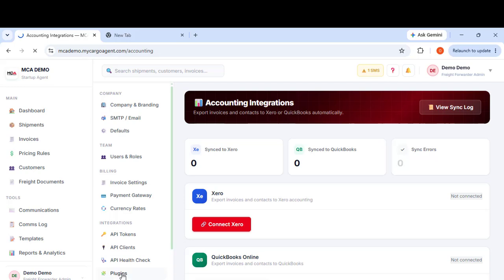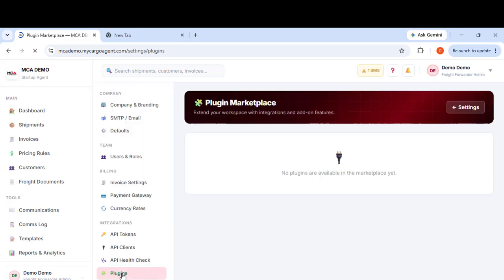But let me come back to plugins. Don't forget that we are still under settings, your company settings, but we're just telling you what plugins are. For example, we may bring up new payment gateways or other feature requests that people can buy and plug into the system for themselves. It works like some sort of WordPress, so you can plug in extras, but these are going to be paid plugins, for small amounts, to help boost the function of your business. Apart from that, that's it, nothing more.